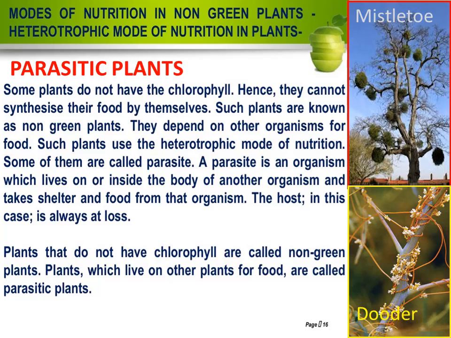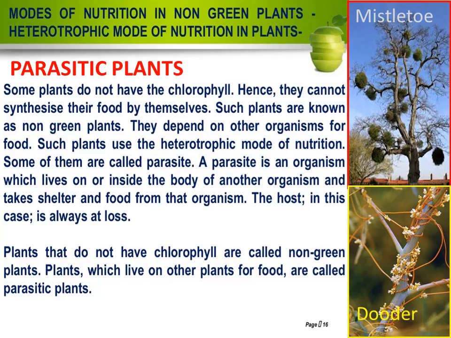Dodder, another name of which is cuscuta. It consists of yellowish orange tubular stems that coil around the trunk of the host tree. You can see in the picture, it makes a coil-like structure around the host tree. Its leaves are in the form of small brown scales.